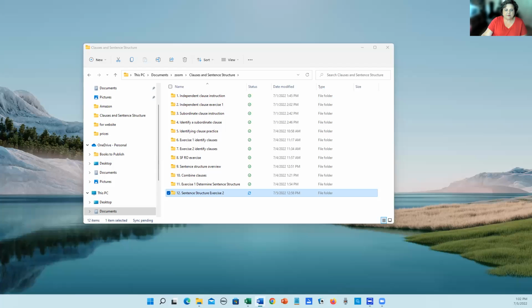Okay, this is exercise 3 on determining sentence structure. Okay, so number 1, let's go through and find our prepositional phrases and our infinitive phrases. To bring him, to bring is the infinitive. About the weavers is a prepositional phrase. And their work, that whole thing is a prepositional phrase.